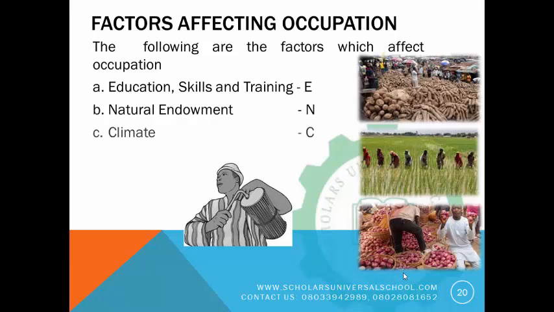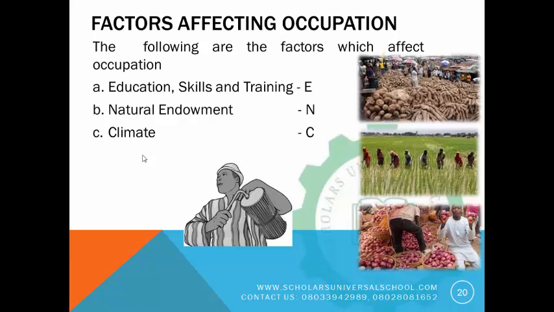So we have climate. When we talk about climate, we are talking about the weather condition. There are some plants that can't grow easily in the west. When I'm saying the west, we are talking of Ogun State, Osun State, Lagos State, and the likes. Take for instance, we don't plant rice like that in the west. So the climate determines the kind of occupation, the kind of things that people would be doing. Do you understand what I'm saying? So weather condition is one of the reasons why people pick an occupation.